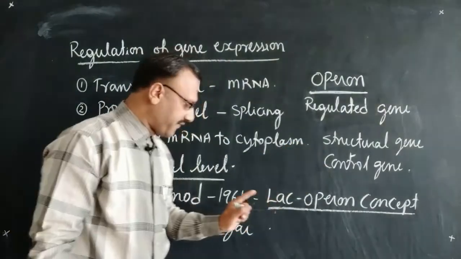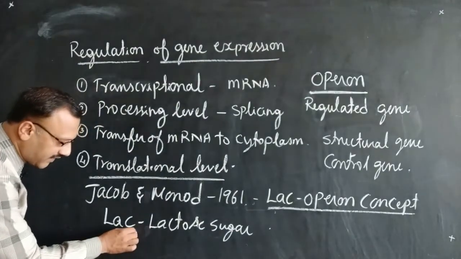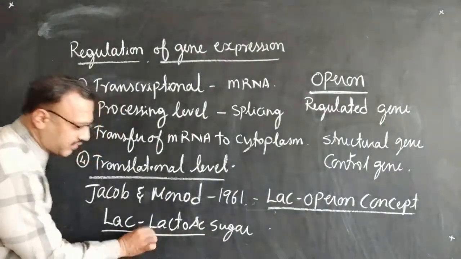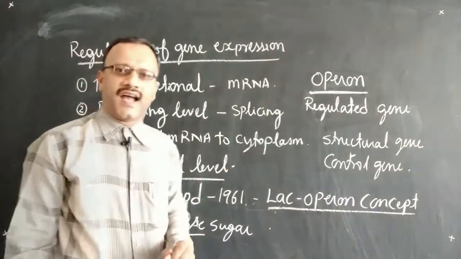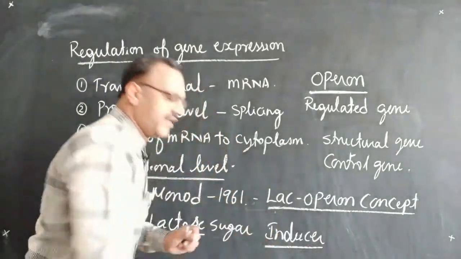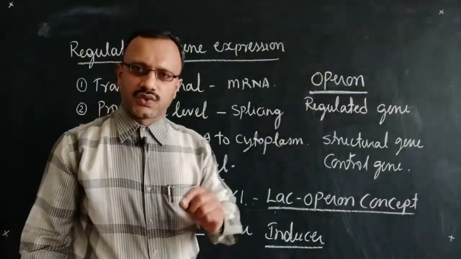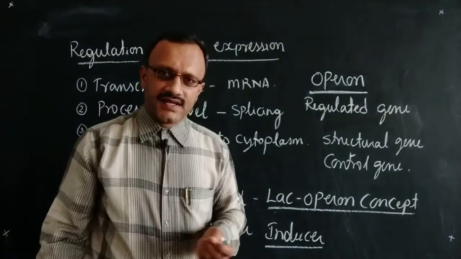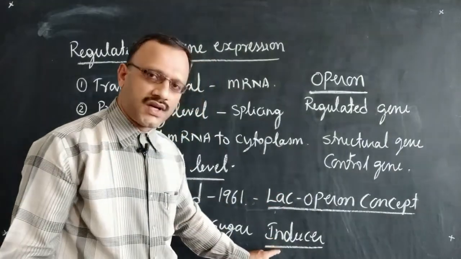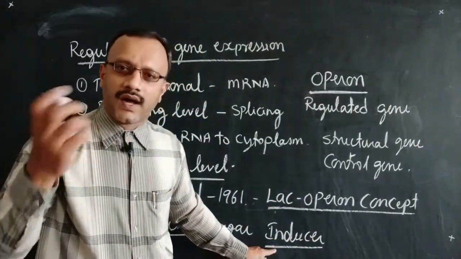So in the presence of lactose sugar, the lac indicating lactose sugar, which acts as an inducer, makes the gene get activated. So in the presence of lactose sugar, the gene will work.